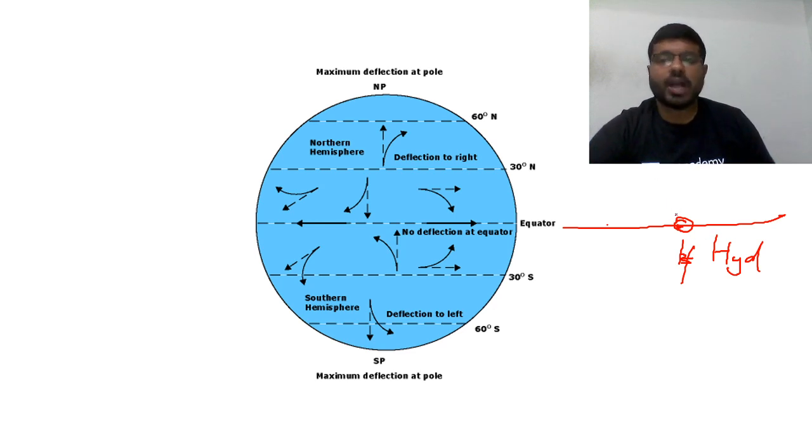Let us take a hypothetical case where from Hyderabad you are trying to bomb a place in Pakistan, Karachi. So you need to send your missile from Hyderabad to Karachi. Yes, this is the target.